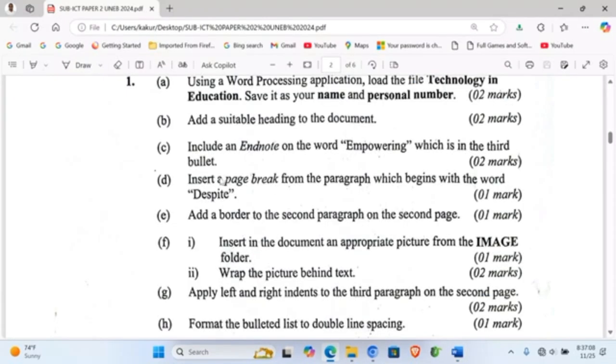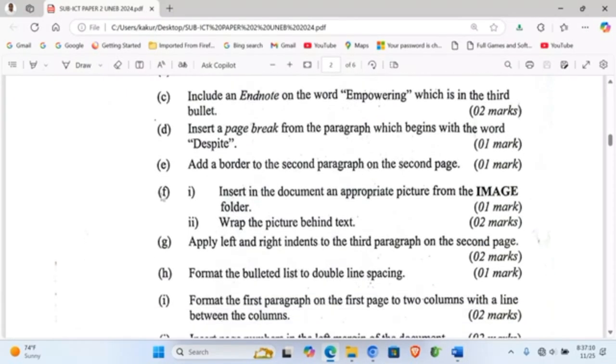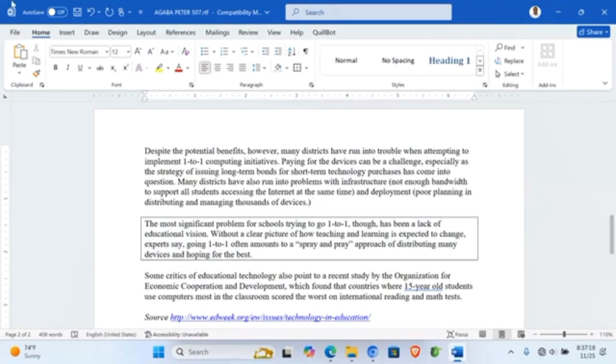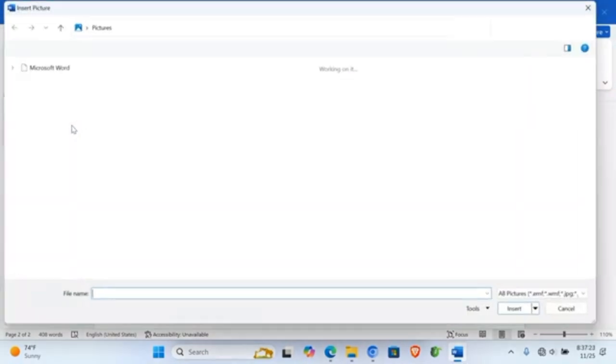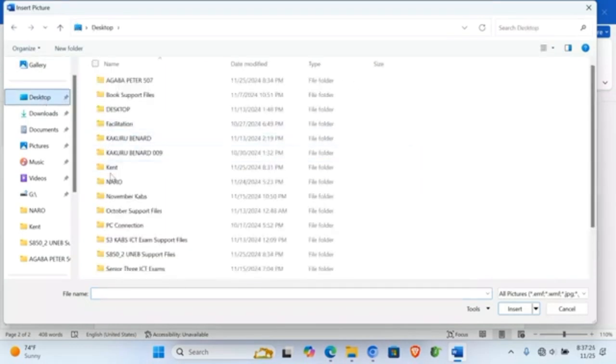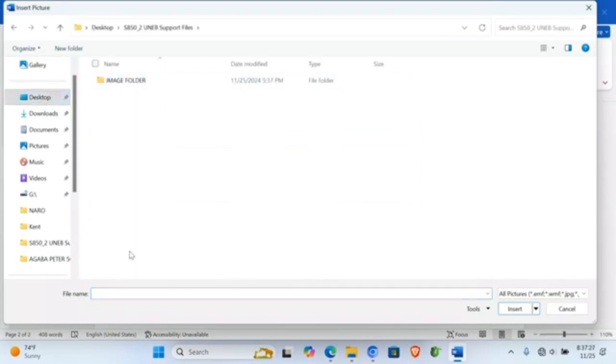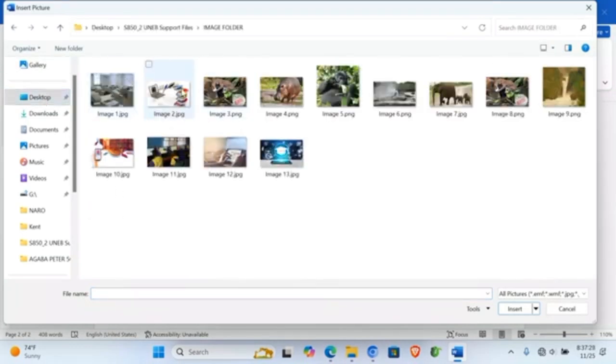I go to another one. I'm being told to insert into the document an appropriate picture from the image folder. Now I'm going to go to insert image. I browse up the desktop, I check the image folder.